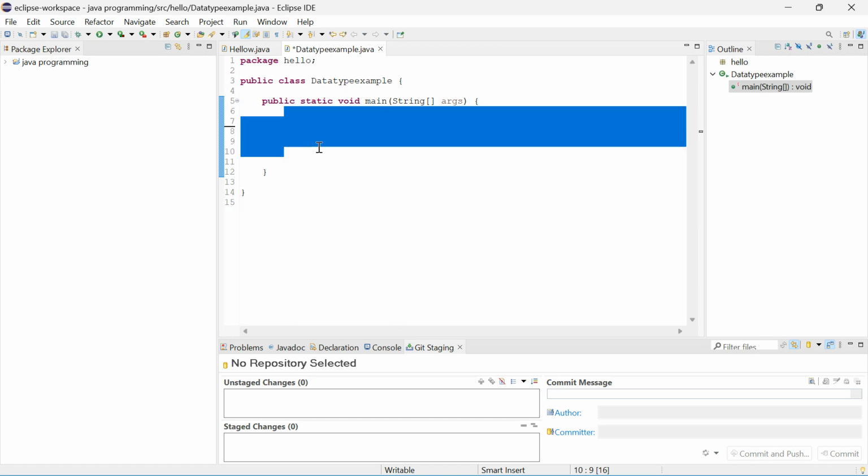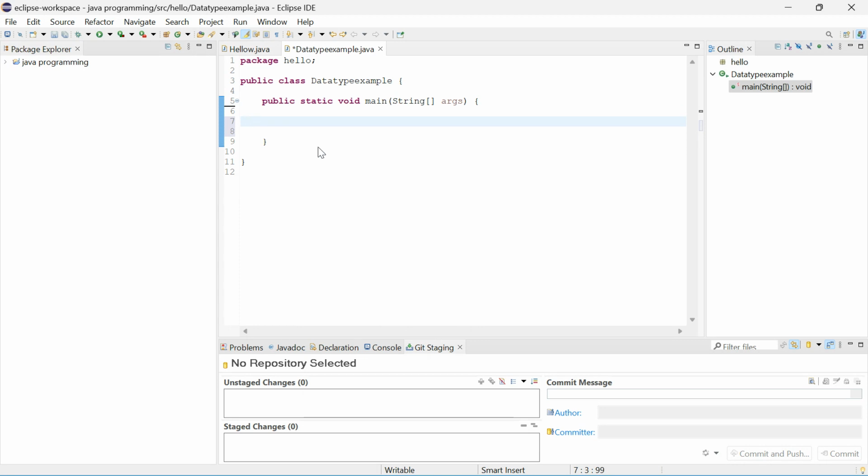So here, what is the keyword? We have to use while, and here we give the condition in the brackets. Let me take an integer variable, int i equal to 0, so I have assigned the value as well.